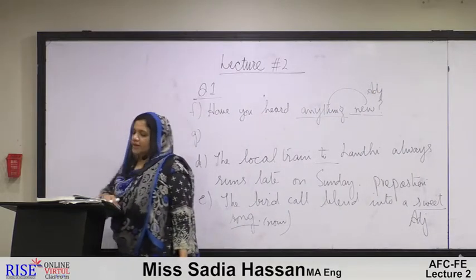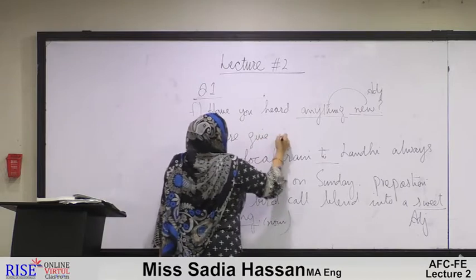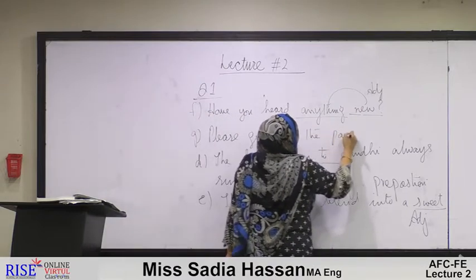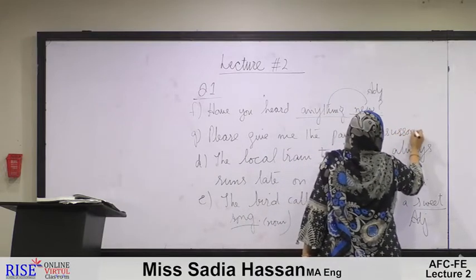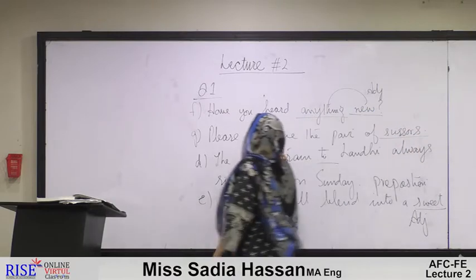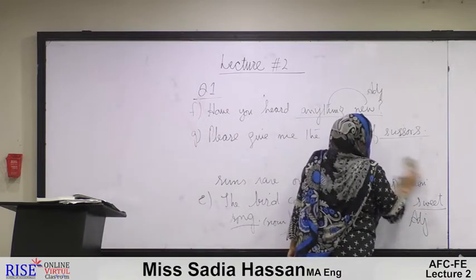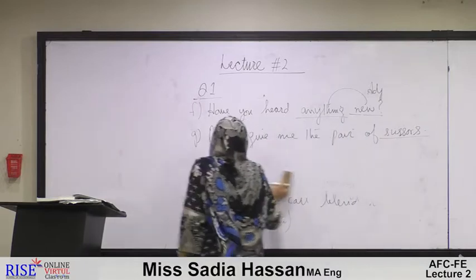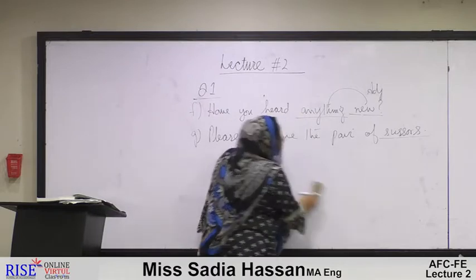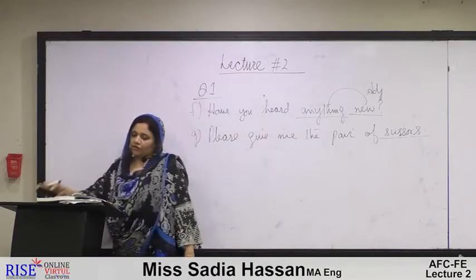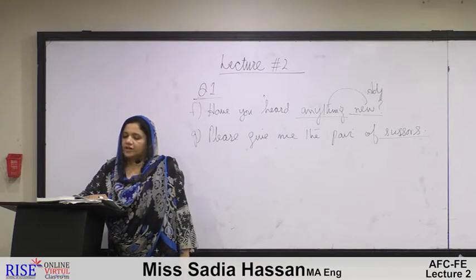G. Please give me the pair of scissors. Here "scissors" has been underlined. This scissors is a common noun. In chapter number 4, we will be reading about different kinds of noun. In this chapter, we have done only the introduction to different parts of speech. In chapter number 4, we'll be having detailed kinds of different nouns. Now we are left with the last identification, that is H.